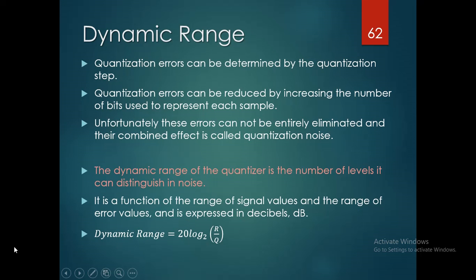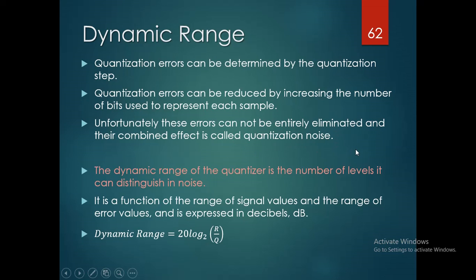Next one is about the dynamic range. Quantization errors can be determined by the quantization step. Quantization errors can be reduced by increasing the number of bits used to represent each sample. So if we increase the number of bits for each sample, then automatically the quantization errors are reduced.